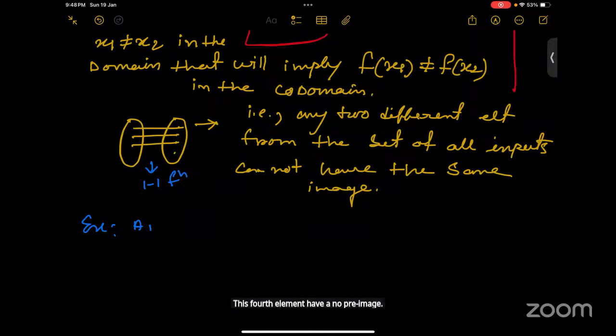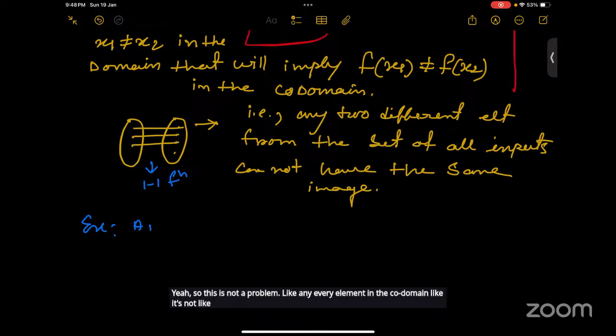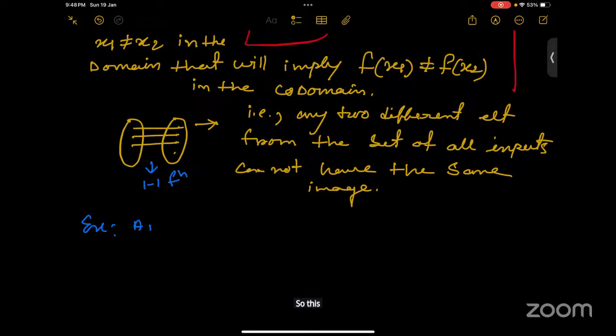Not every element in the codomain is supposed to have a pre-image in the domain. There can be some elements in the codomain which don't have any pre-image. So this will not be an onto function.